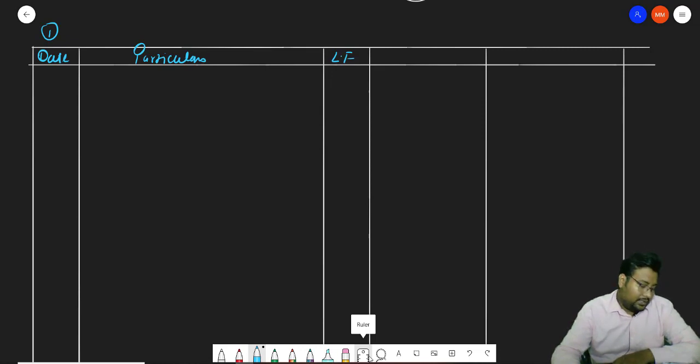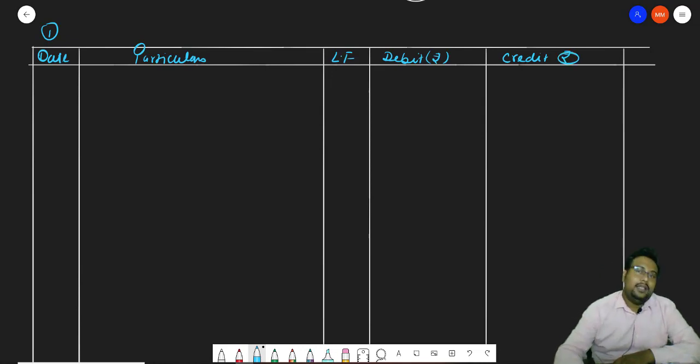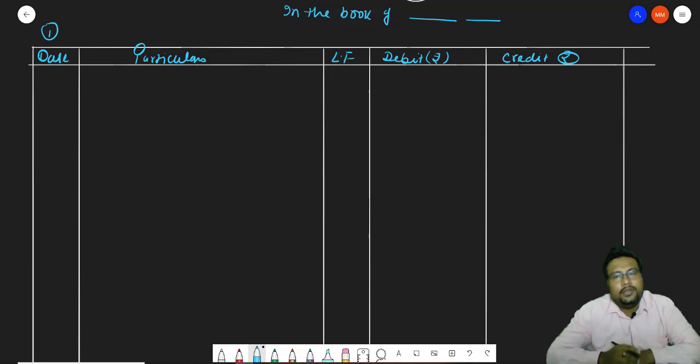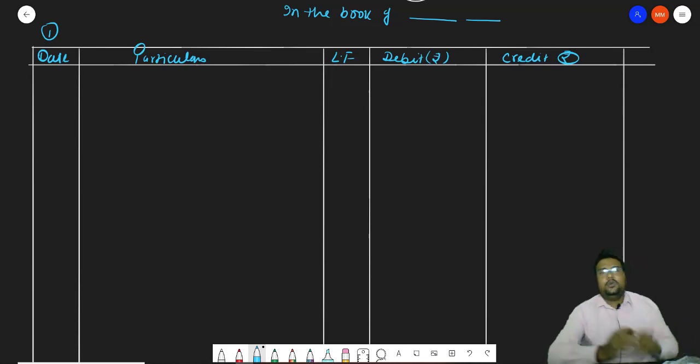Next one is debit, and you will write down the rupee symbol. If you're in America, you will write down the dollar symbol. And credit. And in the book of the person or firm name, this is the complete format of journal.